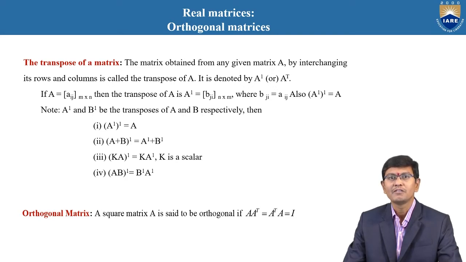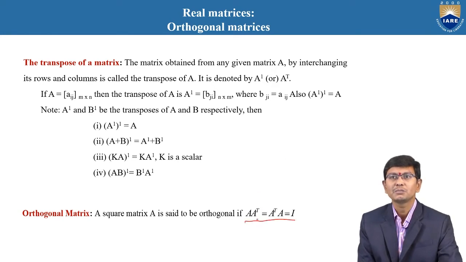But here we are going to discuss based upon the transpose of a matrix only. That means interchange the rows and columns only. And based upon this is the transpose of the matrices. Now we are going to discuss the orthogonal matrix. The orthogonal matrix is nothing but a square matrix is said to be orthogonal if the condition A into A transpose is equal to A transpose into A is equal to I.